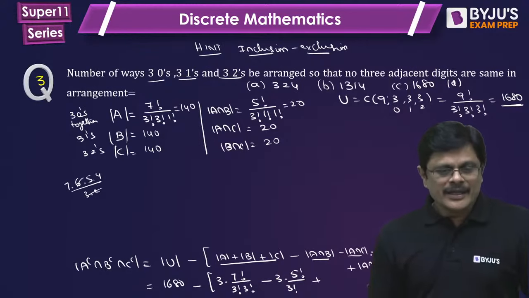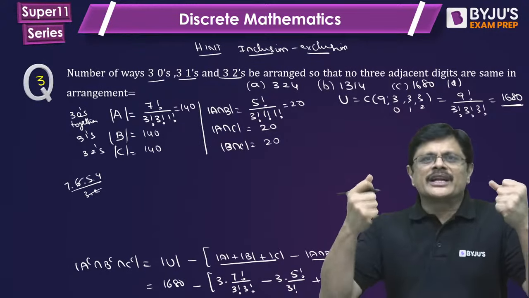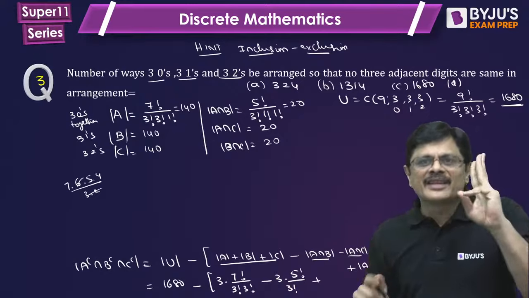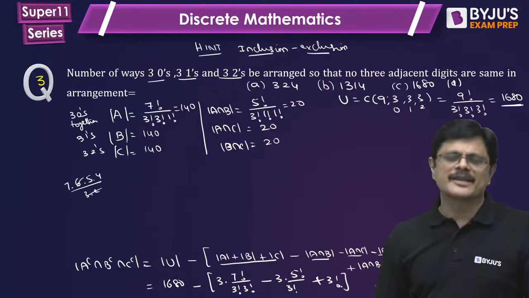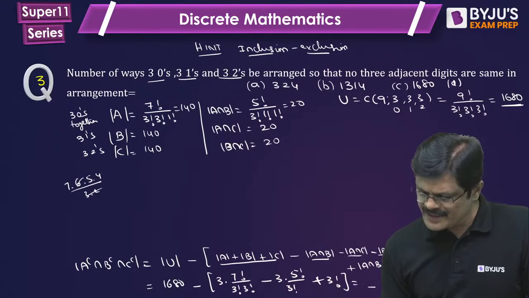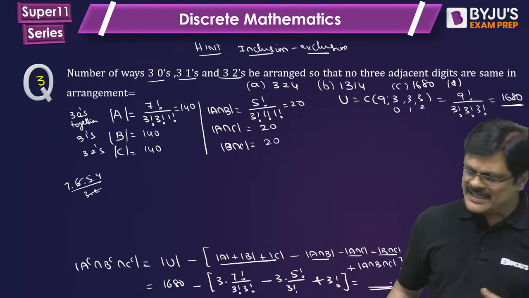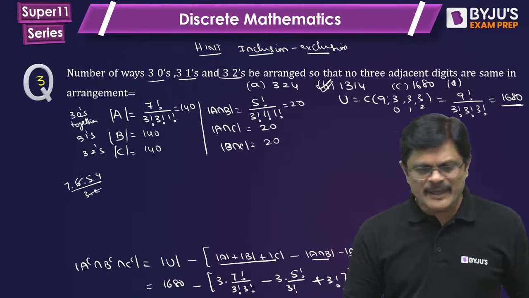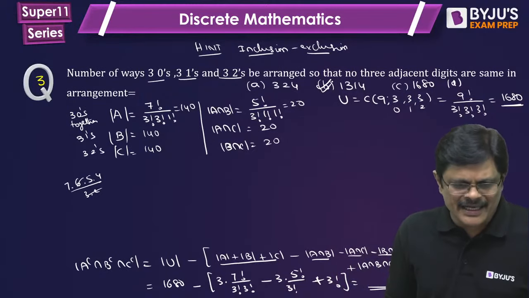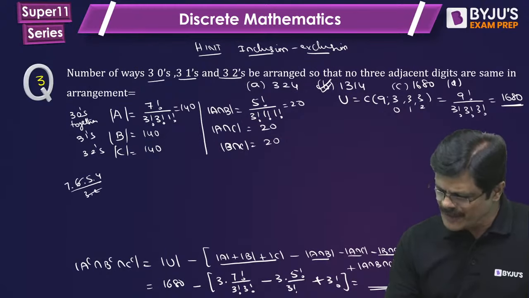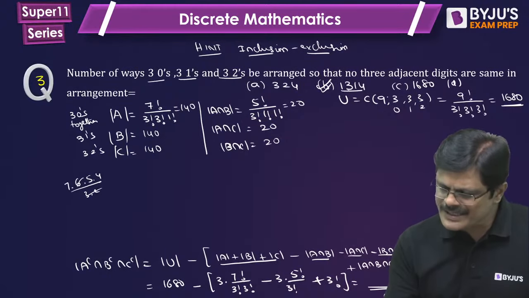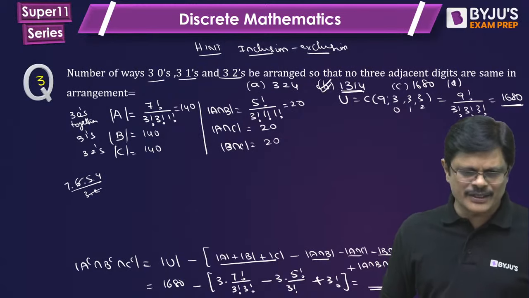Next, 3 zeros together, 3 ones together, 3 twos together. That is 1, 1, 1, 3 units. So 3 units can be arranged in how many ways? 3 factorial ways. So that would be the answer, my dear friends. That is the total answer. The simplified answer Dipyan Datta has given correct answer only. Yeah, that is 3 factorial only. This would be 1314, is the correct answer for this. 1314 is the correct answer.